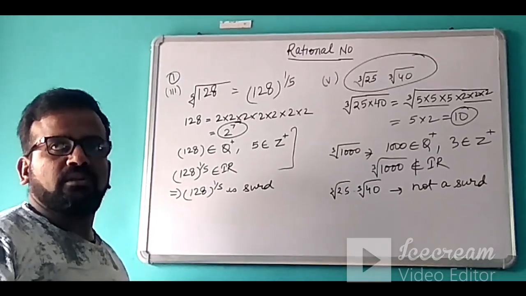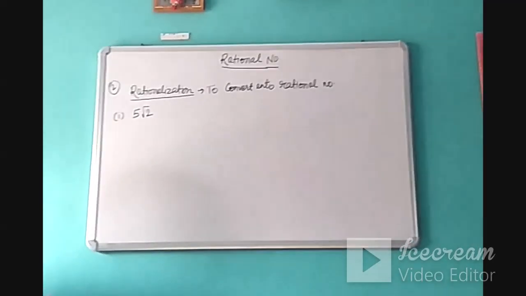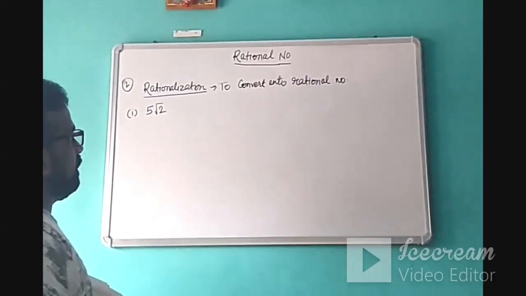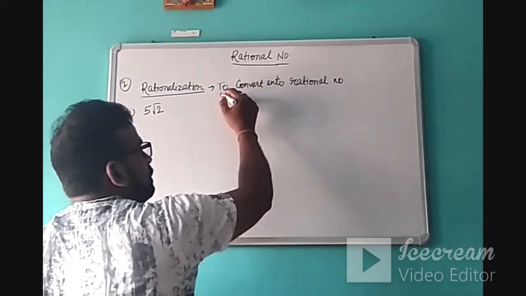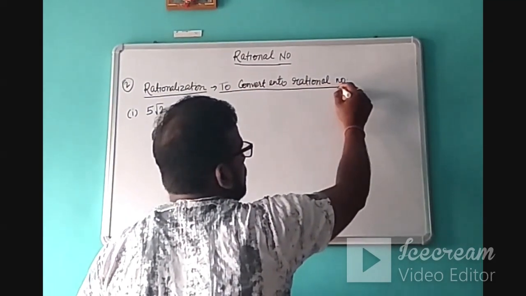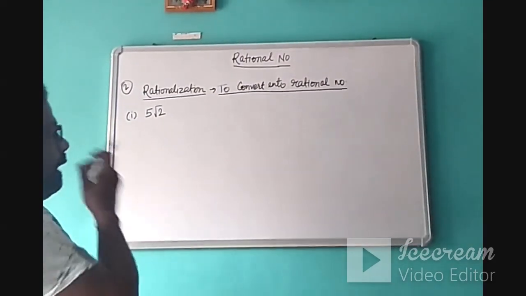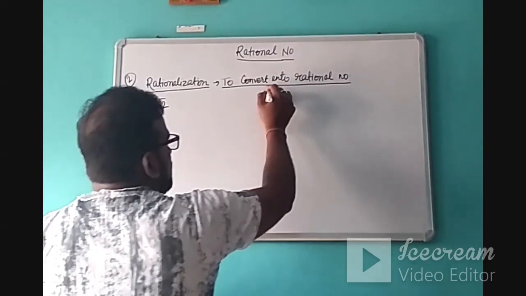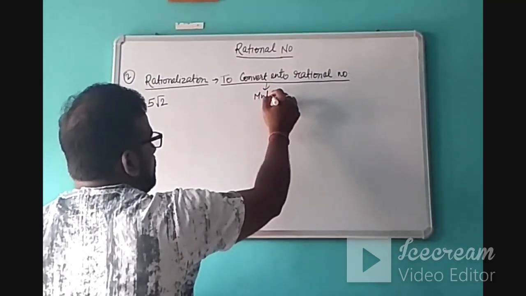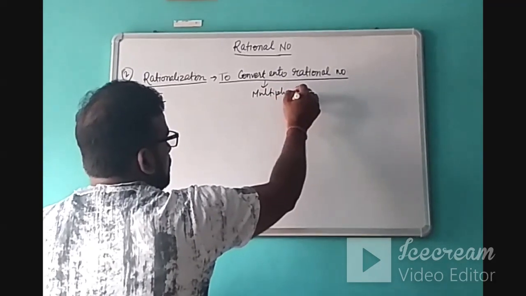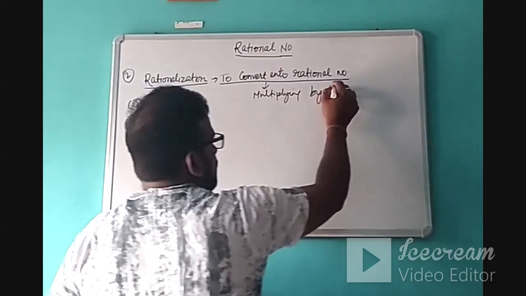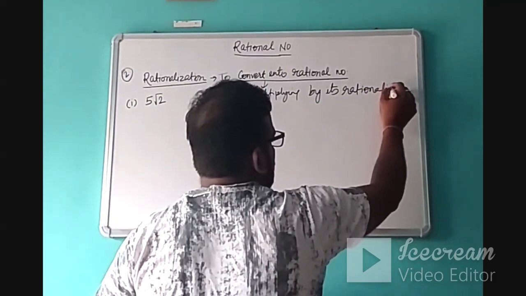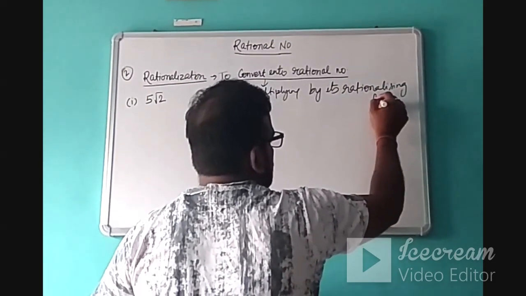Only then can you call the quantity a surd, otherwise you cannot. And a very important topic of this chapter is rationalization. Now what is the meaning of rationalization? In rationalization we convert a certain number into a rational number. And how do we convert the number into a rational number? By multiplying it by its rationalizing factor. We will see what a rationalizing factor is.